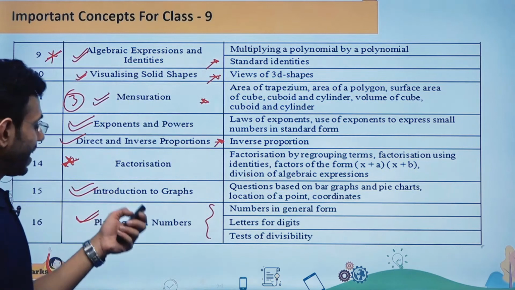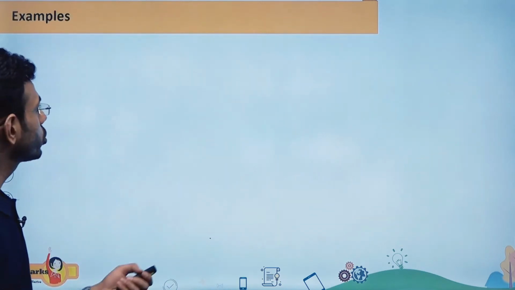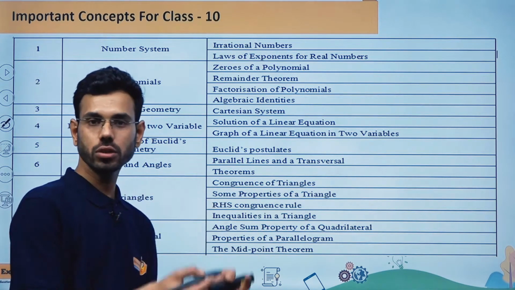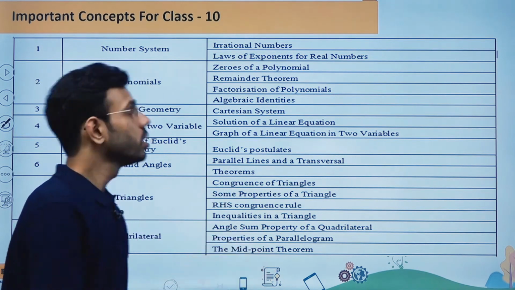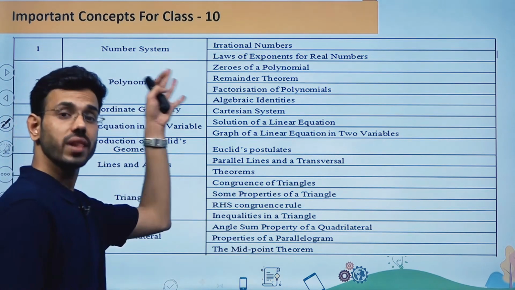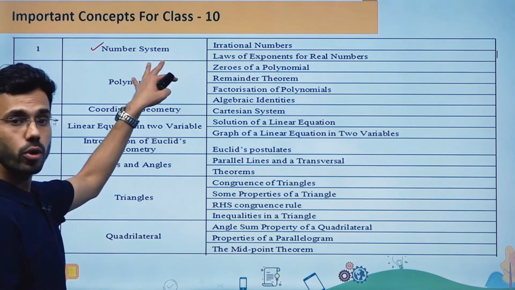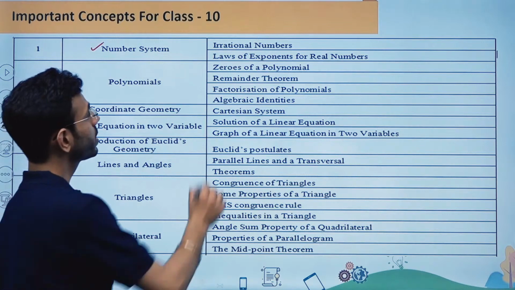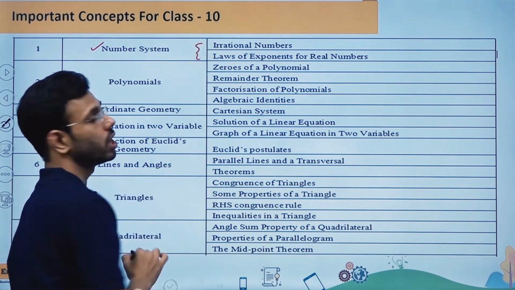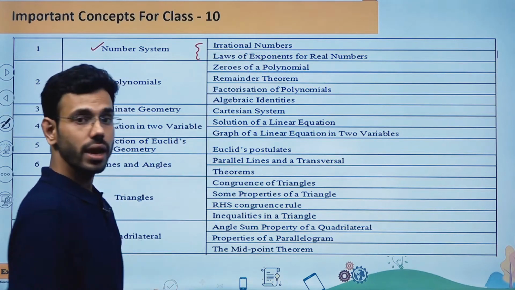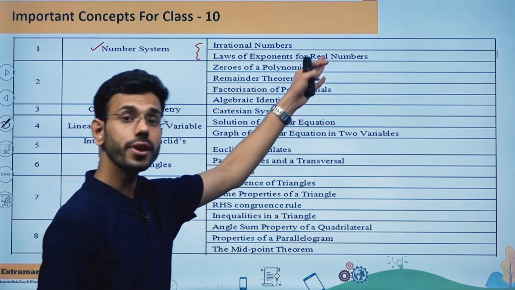Okay, so next important concepts are going to be for class 10th. So students, let us discuss the important concepts for class 10th, which are going to be from the syllabus of class 9. So the first chapter is going to be number system. There are two important concepts from which they can ask you a question, which are going to be irrational numbers and laws of exponents for real numbers.